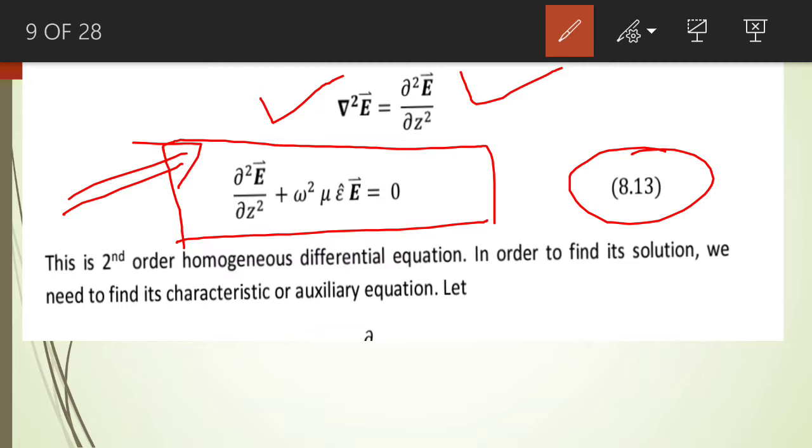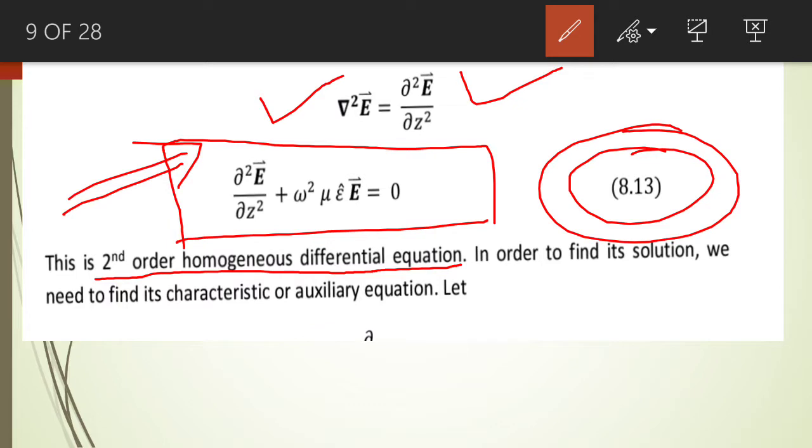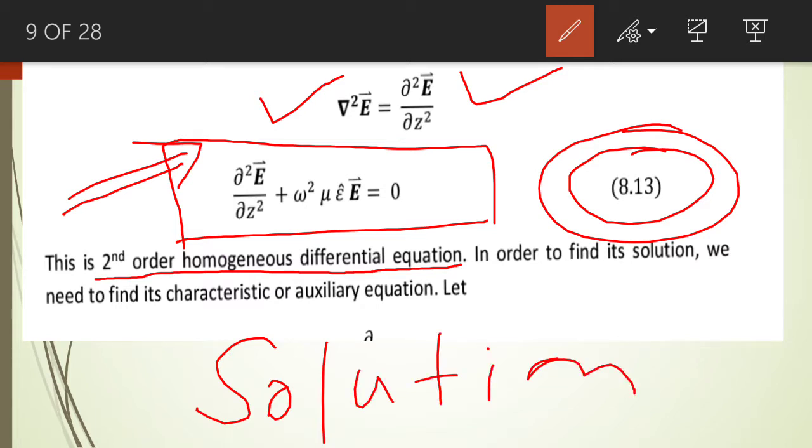This equation is known as a second order homogeneous differential equation. We need to find out the solution of this second order homogeneous differential equation.